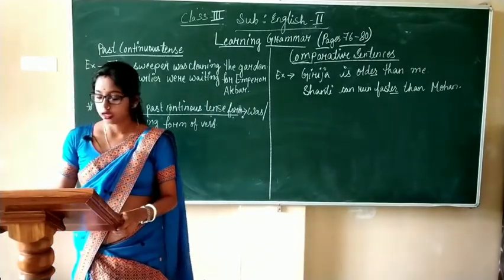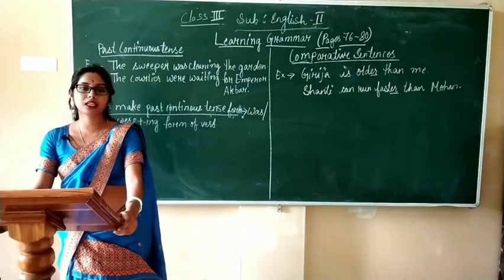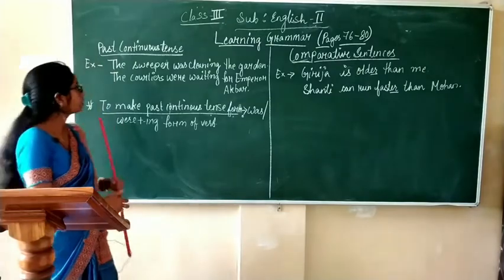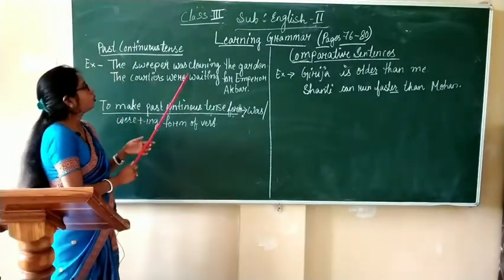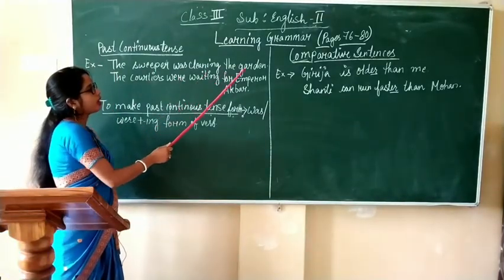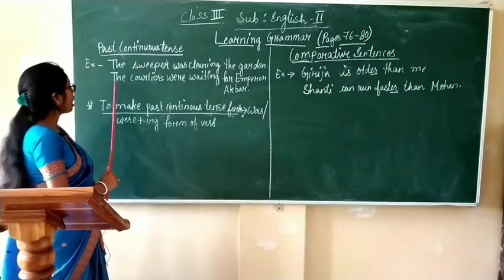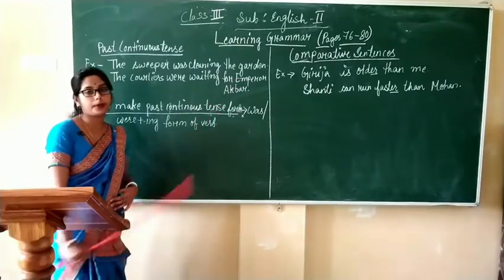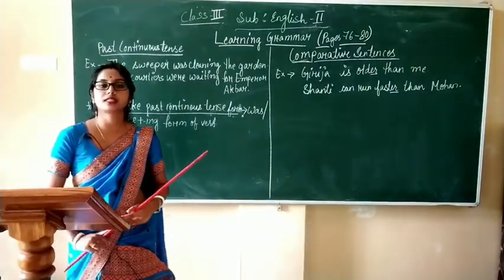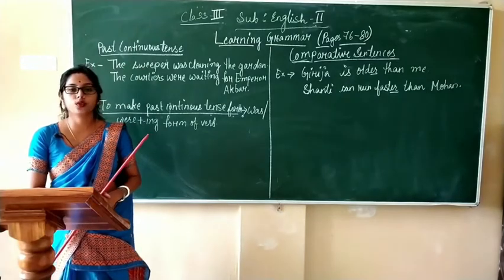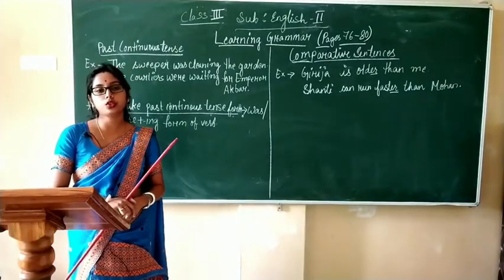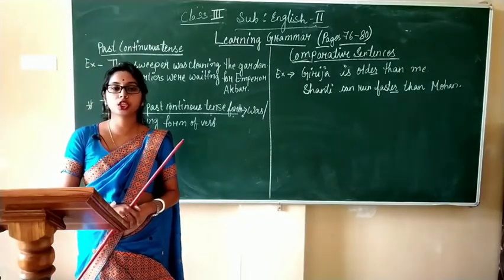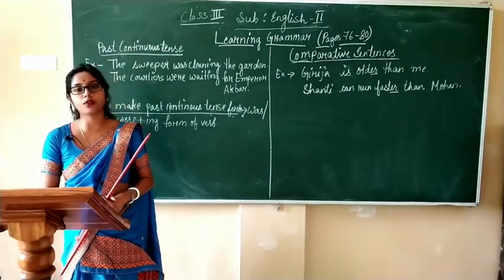To learn about past continuous tense, let's learn it with two examples. The sweeper was cleaning the garden. The courtiers were waiting for Emperor Akbar. Here, in these two sentences, we see the action took place in the past and continued for a particular period of time.